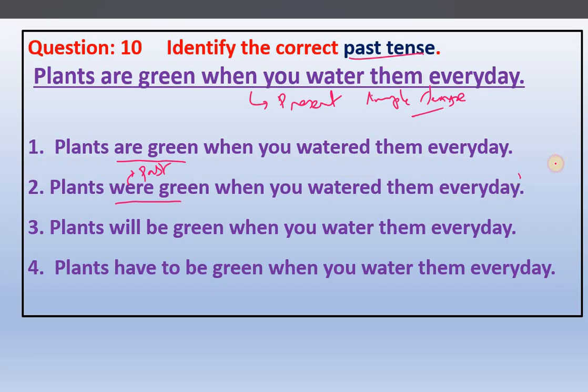So the correct answer here is 2. Will be means again future. Will be means what? This is future. So in this way you have to identify the correct past tense.